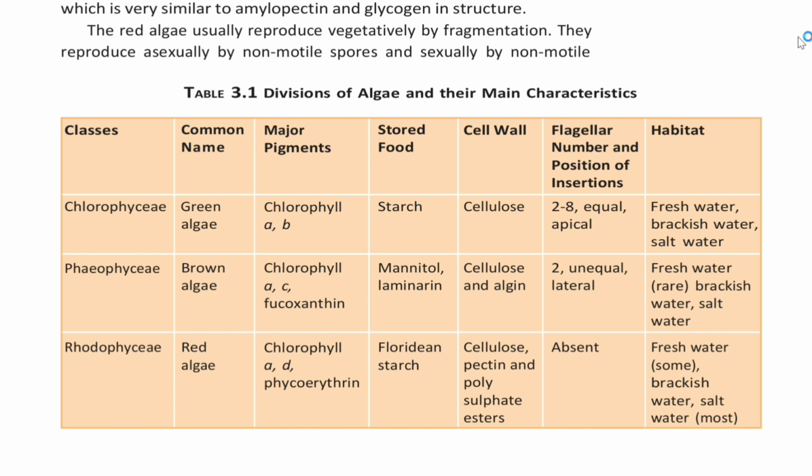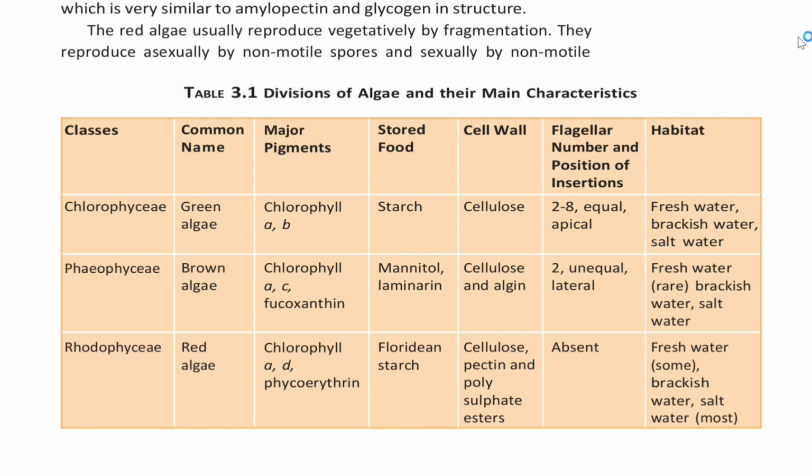The cell wall of Chlorophyceae is cellulose. In case of Phaeophyceae it is cellulose and algin, and in case of Rhodophyceae it is cellulose, pectin, and polysulfate esters. Flagellar number and position of insertions in case of Chlorophyceae is 2-8 equal apical, and in case of Phaeophyceae it is 2 unequal lateral, and in the case of Rhodophyceae it is absent.